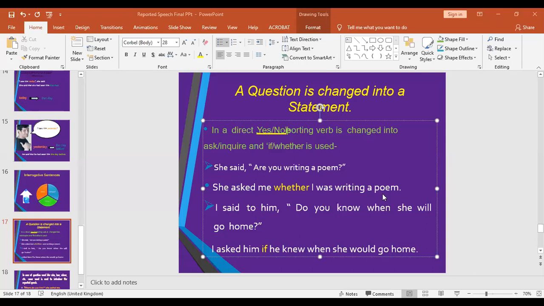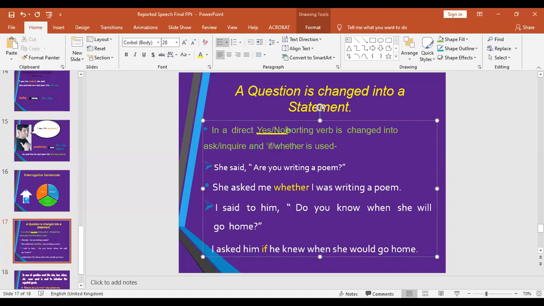And how does a question become a statement? When we change the position of the helping verb, then the question becomes a statement. All right, this is what I was explaining to you in the first session. I want you to focus on this example. The second example we have: I said to him, "Do you know when she will go home?" Please see how we can change this into indirect speech.